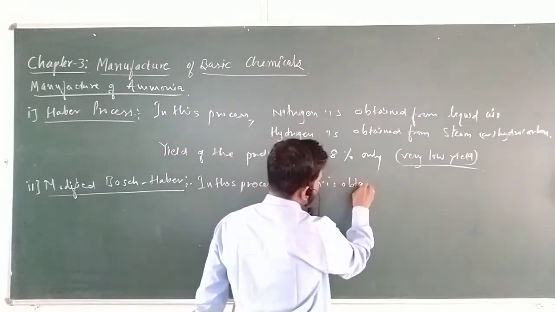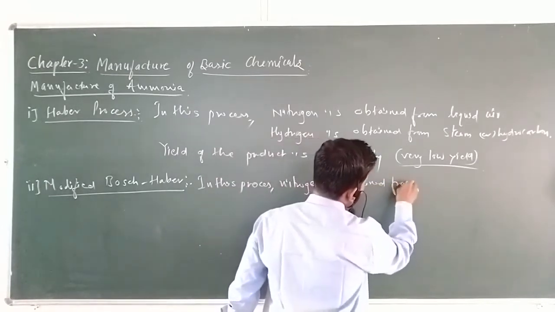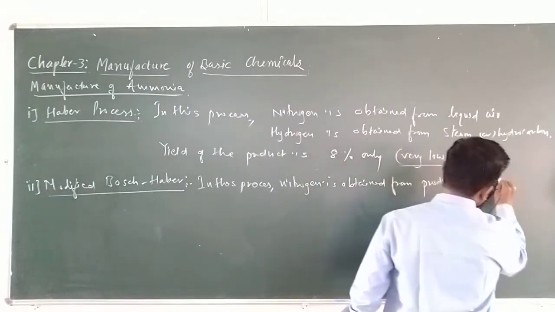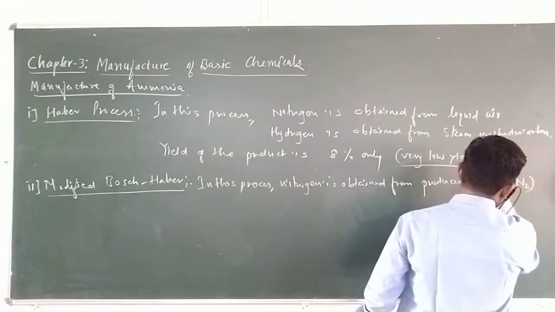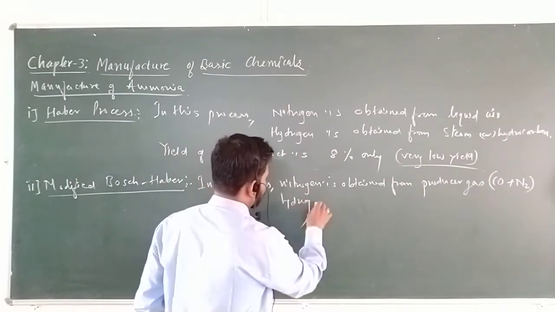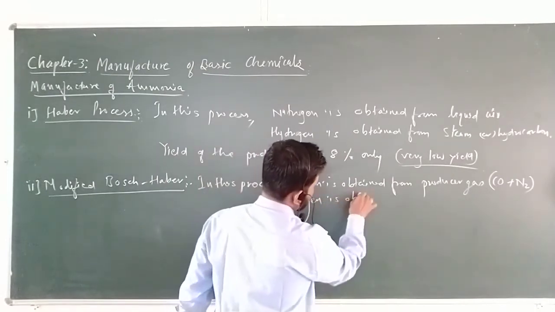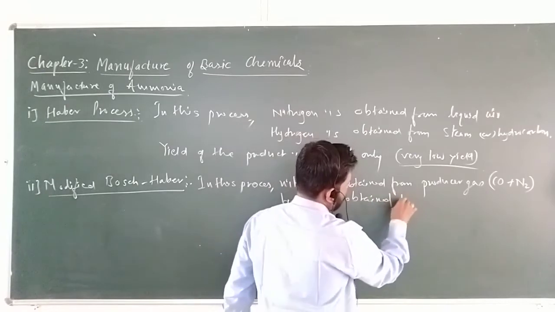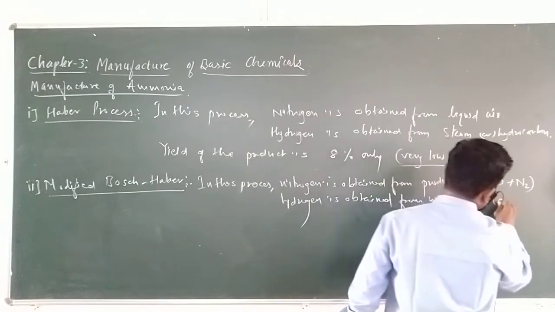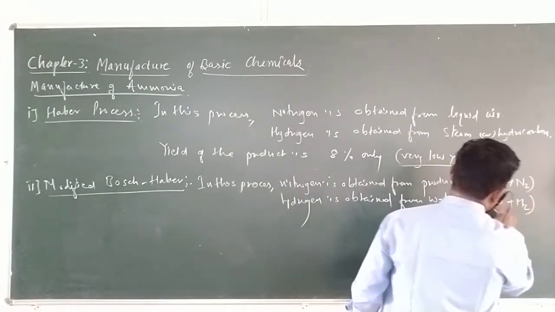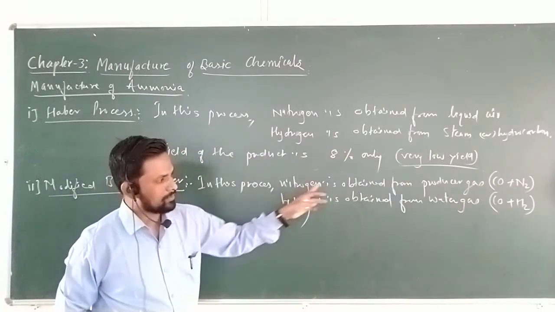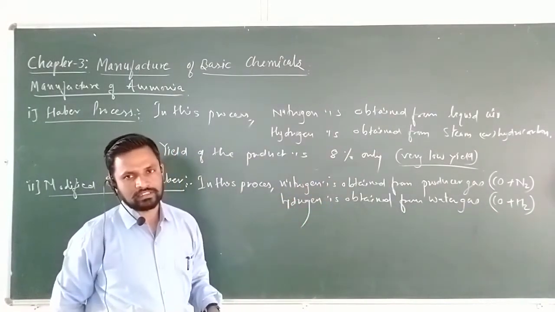Nitrogen is obtained from producer gas. What is producer gas? It is a mixture of carbon monoxide plus N2. This is the producer gas. And hydrogen is obtained from water gas. What is the water gas? Carbon monoxide plus H2. From this mixture, hydrogen is obtained and nitrogen is obtained. Nitrogen is obtained from producer gas, hydrogen is obtained from the water gas.